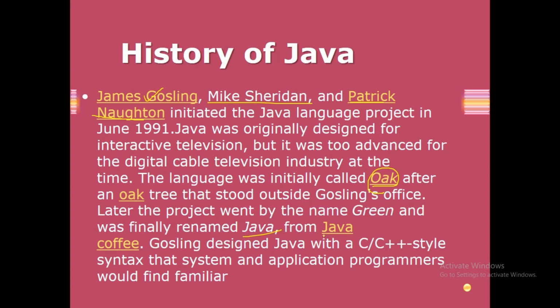It is named after Java coffee. That's why in Java books sometimes there is a coffee symbol, which means Java.